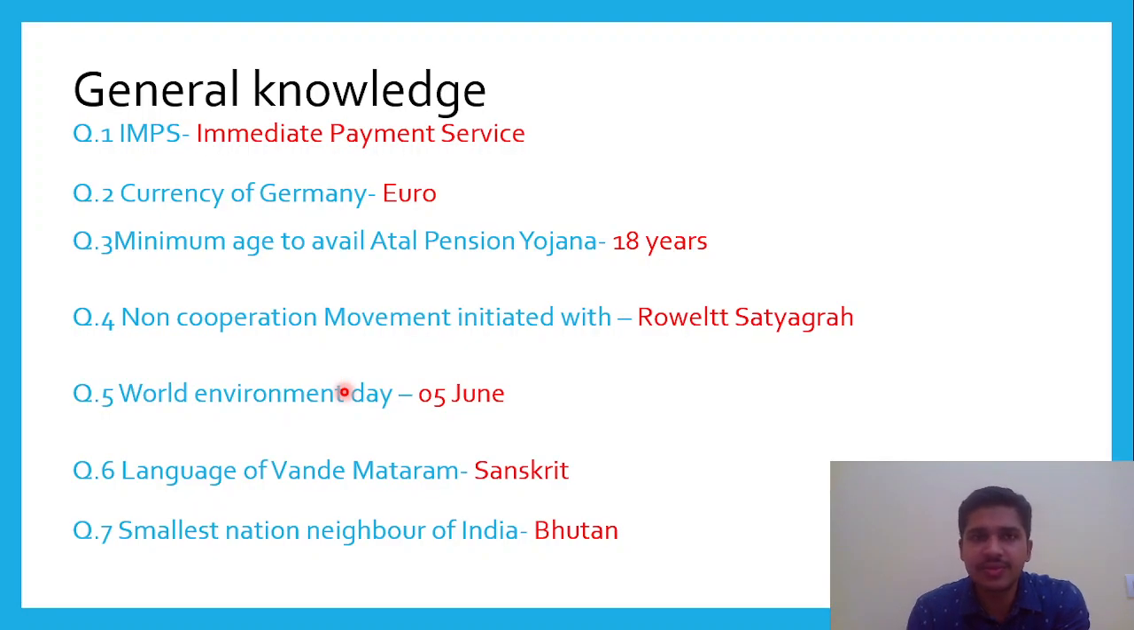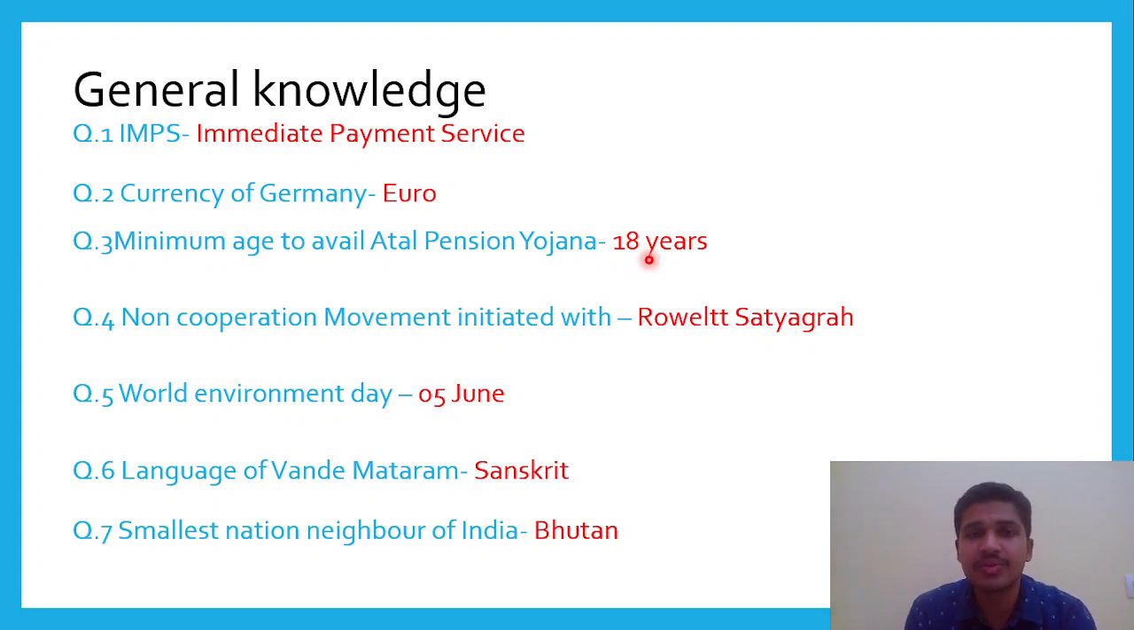So the first question was, we will discuss the questions of general knowledge. The first question was, what is the full form of IMPS? So it is Immediate Payment Service. The next question is, what is the currency of Germany? It is Euro. The next question was, for availing the Atal Pension Yojana, one has to attain the minimum age of. So the options were 16, 18, 21 and 25 if I remember correctly. It is 18 years.